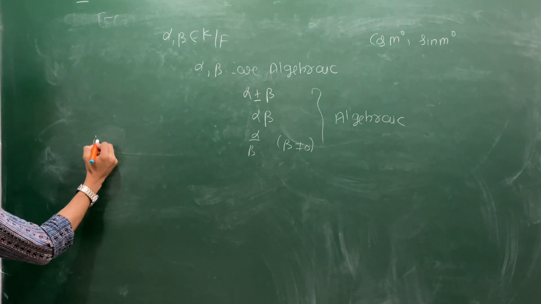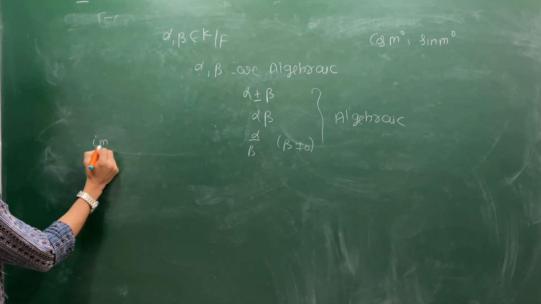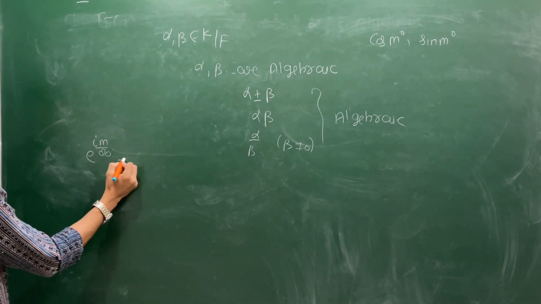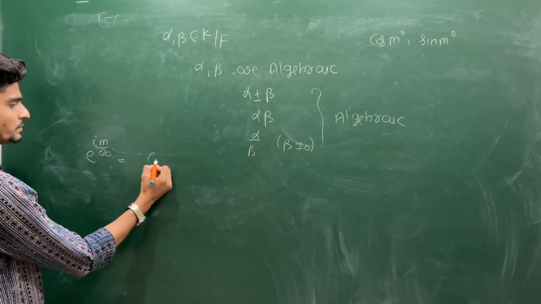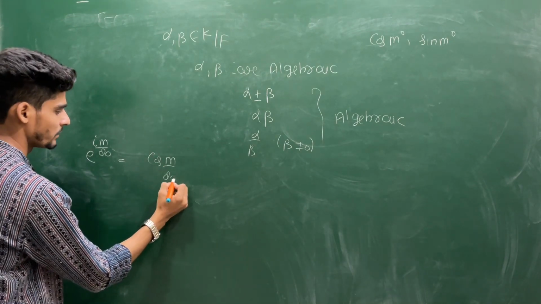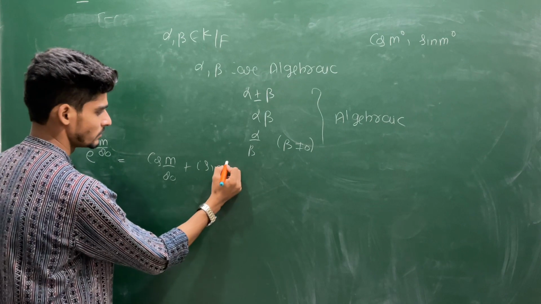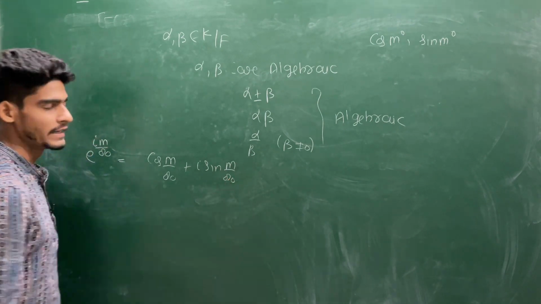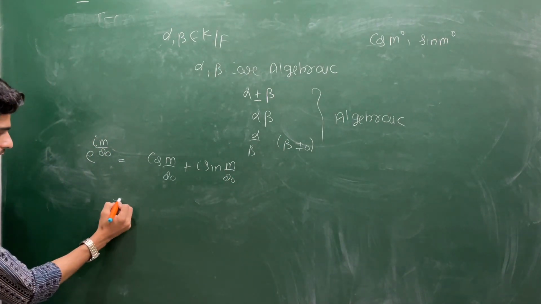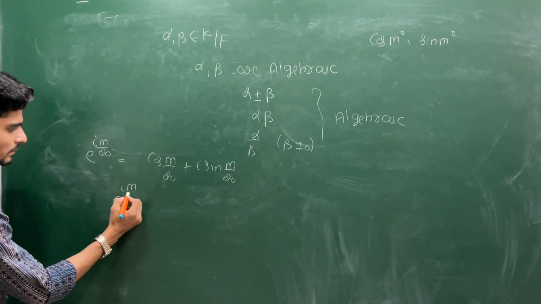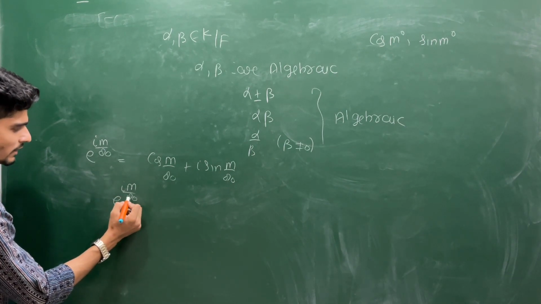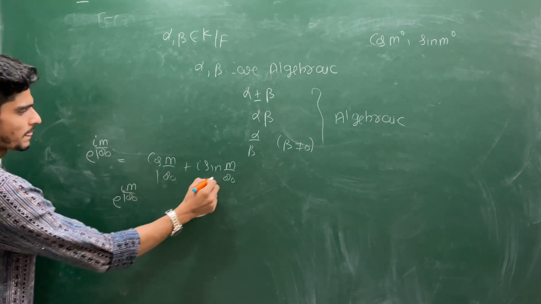e to the power iota times m pi by 180 will be cos of m pi by 180 plus iota sin of m pi by 180. You will have it like this. Okay, now this is 180.